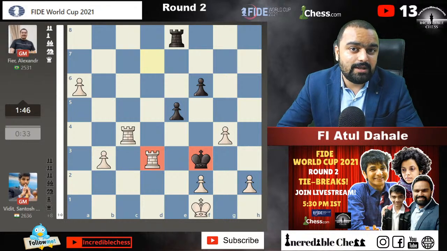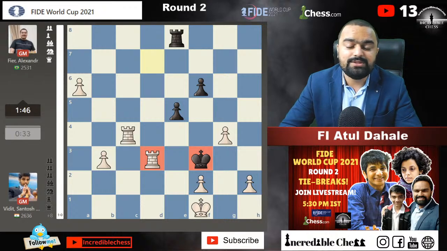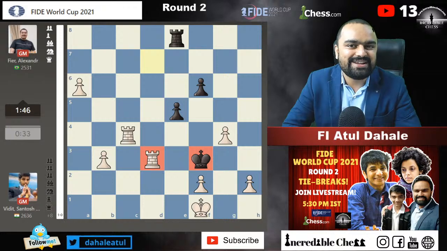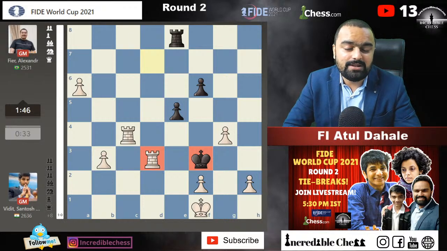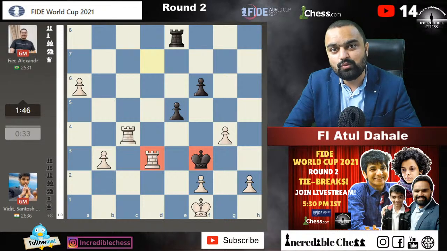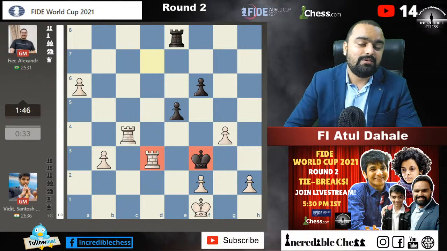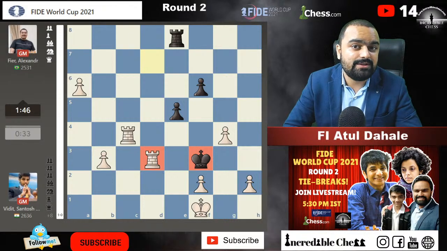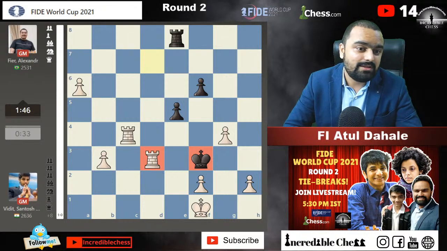Along with them, we have experienced players: Vidit Gujrathi, Adhiban, and in the women's section, Harika Dronavalli, who will be playing in the third round. We are hoping they go towards the end, and Vidit Gujrathi will be playing against Adhiban in the next round, so one Indian player will definitely go to the fourth round.